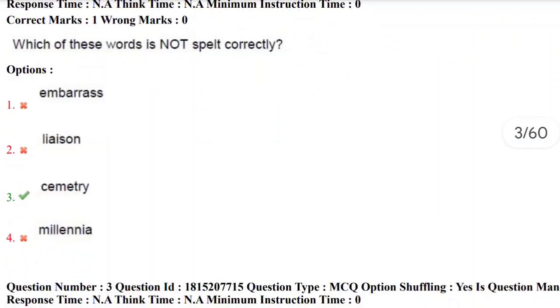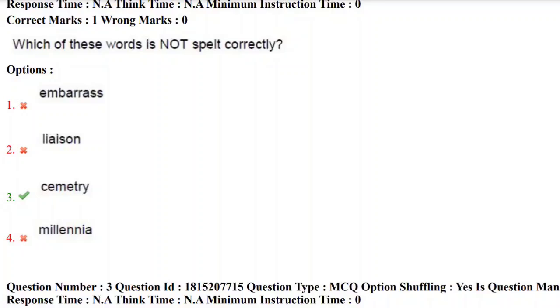Second question. Which of these words is not spelled correctly? Again, the question is on spelling. We underline the word not in the question. Here we need to find the word which is not correctly spelled. The options are embarrass. Yes, it is correct. And liaison, it is also correctly spelled. And cemetery, yes, we have the word cemetery.